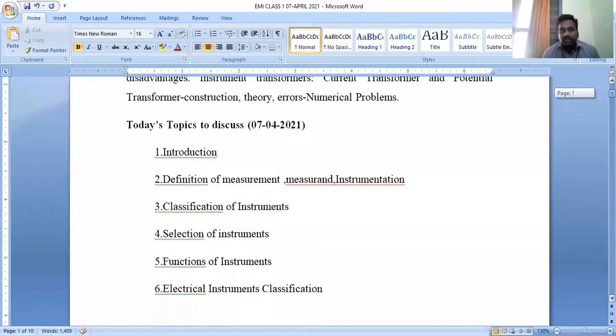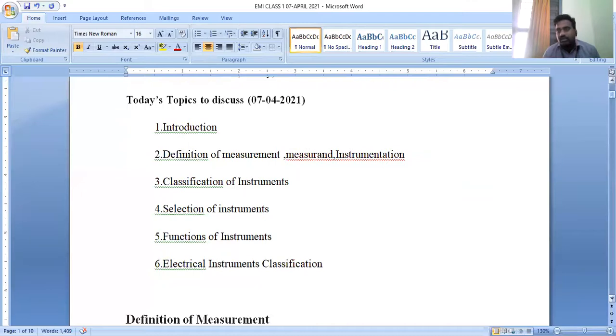I'm not elaborating on the complete topic, just a brief introduction. Most of you are familiar with the concept of measurement and instrumentation, but I will first give a brief introduction. I will discuss the definition of measurement and instrumentation, then the classification of instruments, then the parameters involved in the selection of instruments, then the functions of instruments, and we will wind up at the conclusion.